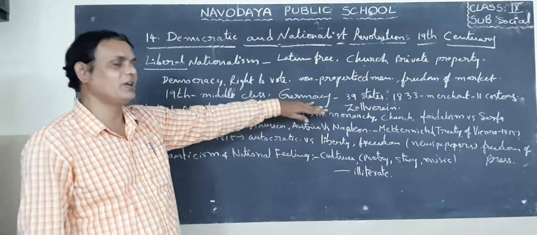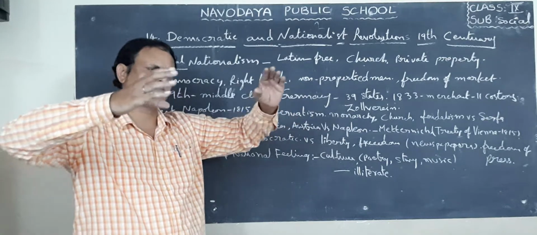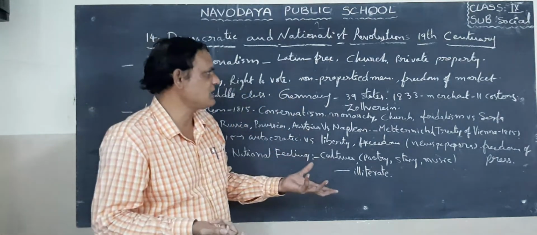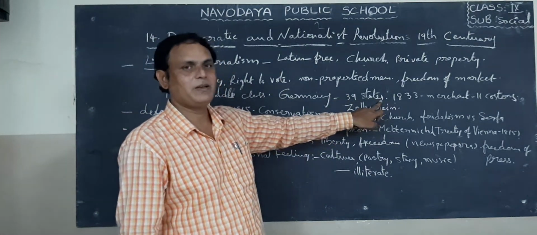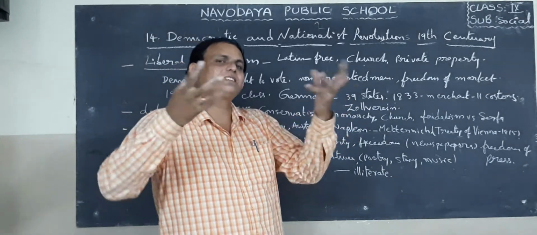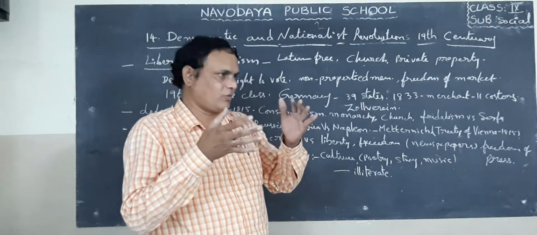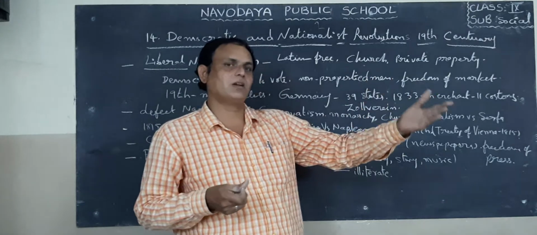For example, Germany. What happened in Germany? Actually, Germany consisted of small states. How many states were there in those days? 39 states. But each state had its own rules and regulations. For example, in those days, one businessman had to cross from one state to another state.